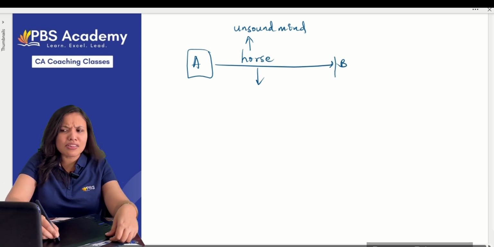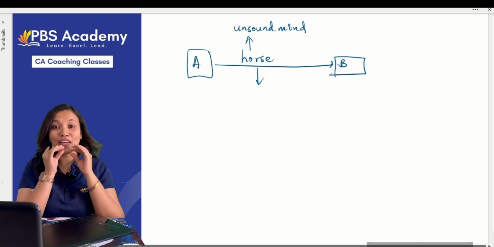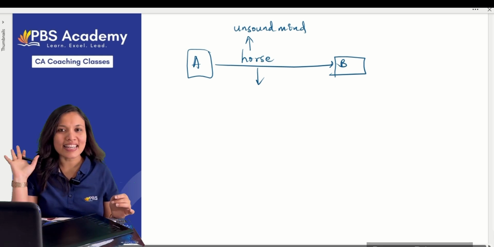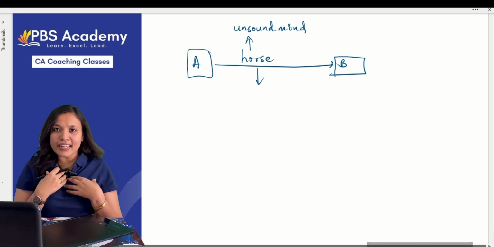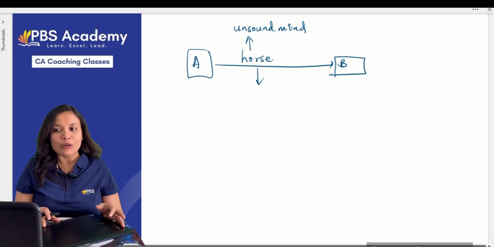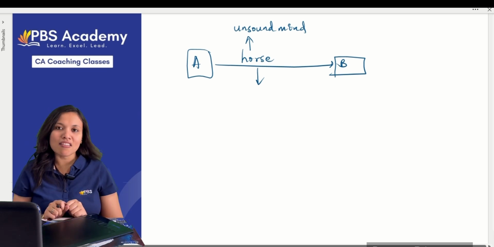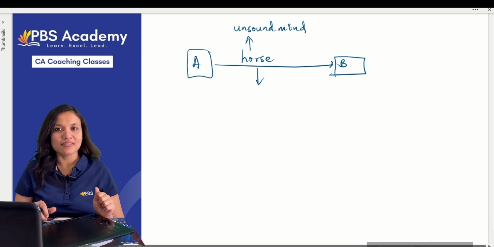A tells nothing to B. He just sells the horse but tells nothing. He keeps silence. He is completely silent, but inside he knows it is a horse of unsound mind. Now B buys the horse. Now tell me, is there any fraud on the part of A? Is it a fraudulent transaction?